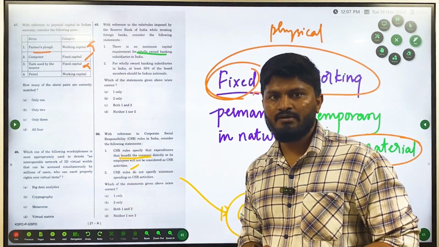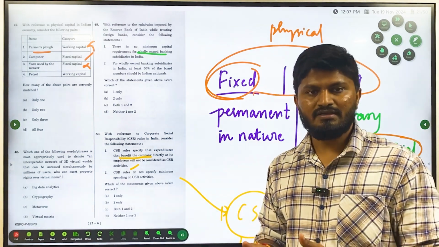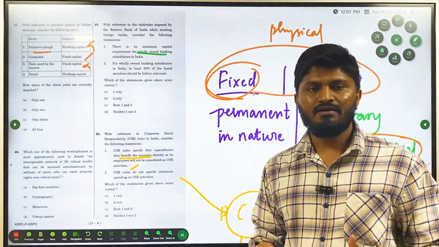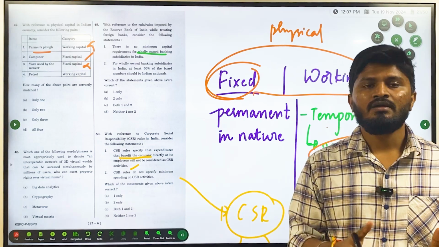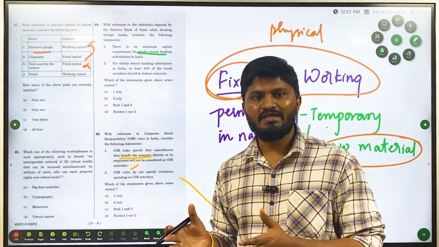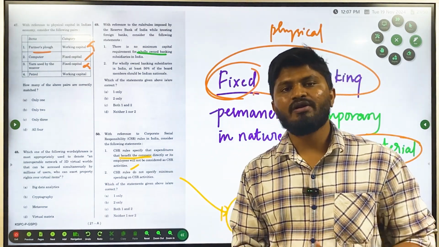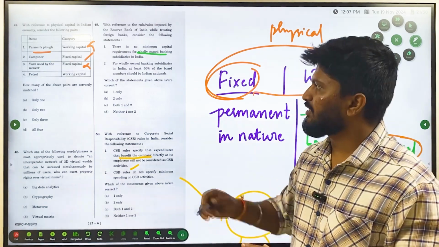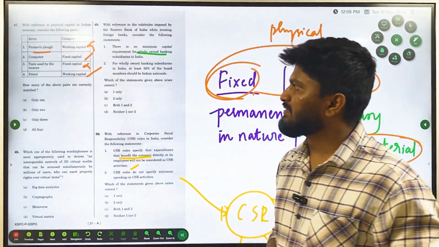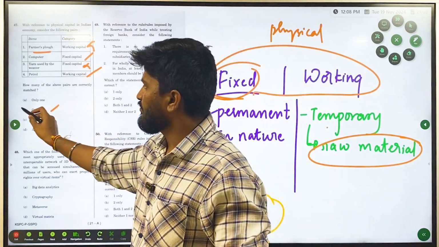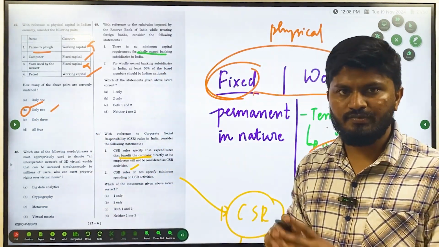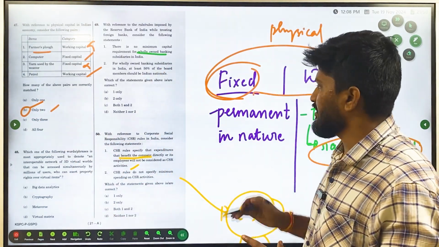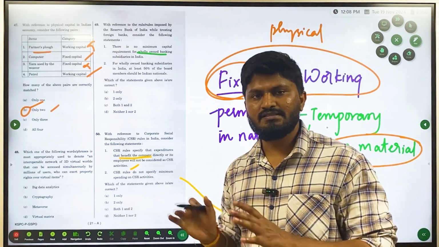Then petrol. Whatever is the mileage, if it gives 60 kilometers for 1 liter, and you use that 1 liter and travel 60 kilometers, that petrol is gone. So it is temporary in nature, it becomes working capital. So the correct answer here is only 2. Very basic in nature, fixed and working capital. You could easily guess this answer.